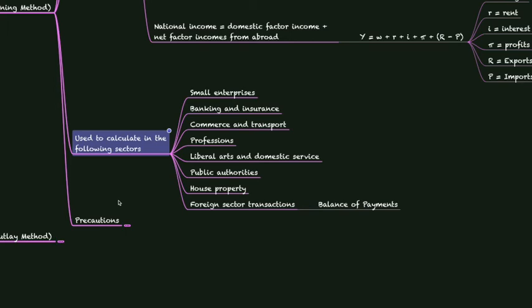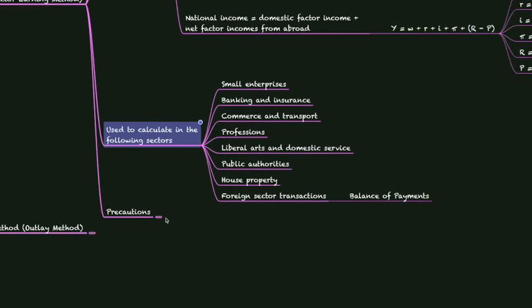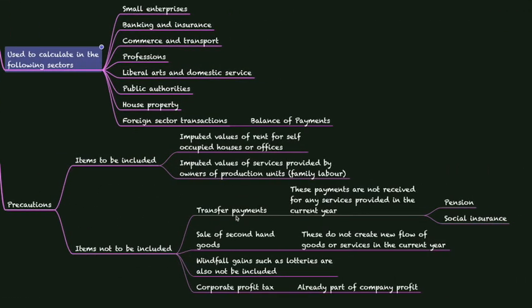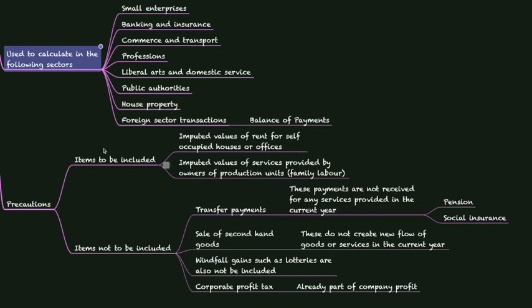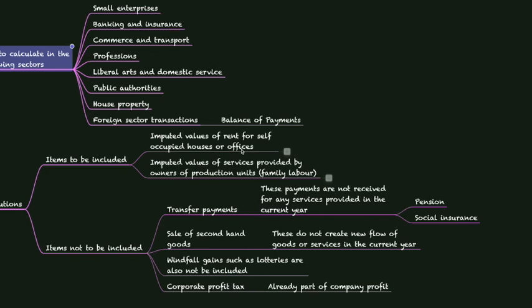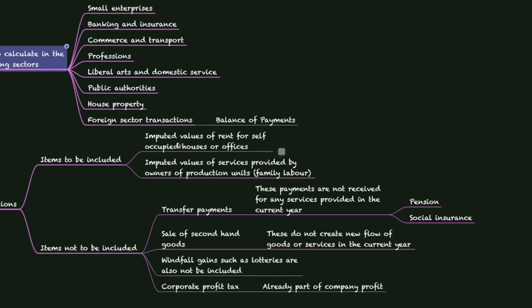Here also there are some precautions that need to be handled when calculating national income, and they are in two categories. One, the items to be included, and second one, the items not to be included. First, in items to be included, we have to include imputed values of rents for self-occupied houses or offices. Normally, we don't include values of rent for our own house or our own office. So, when we are calculating national income using this method, we have to add imputed values of rent.